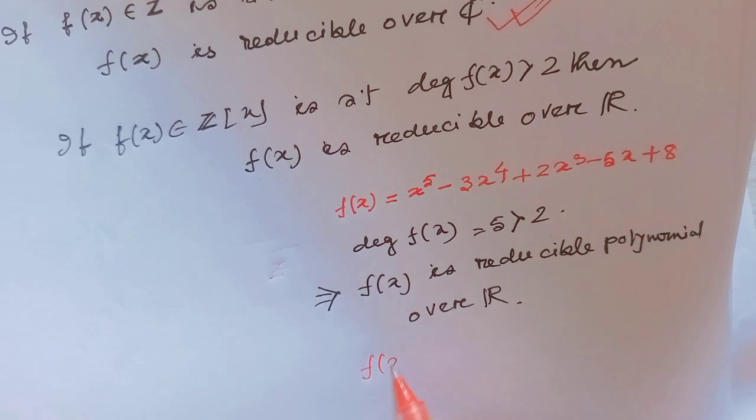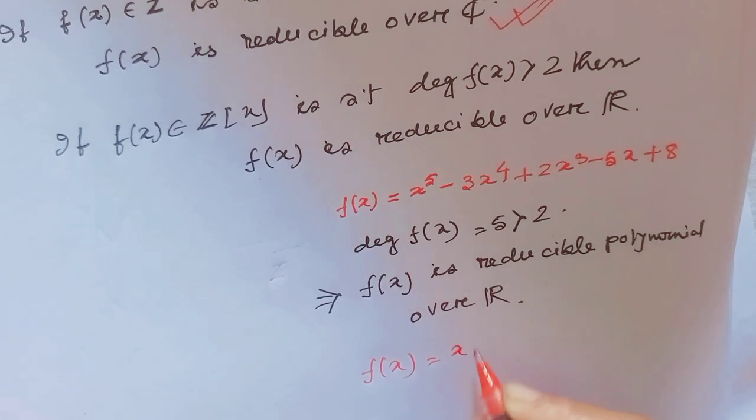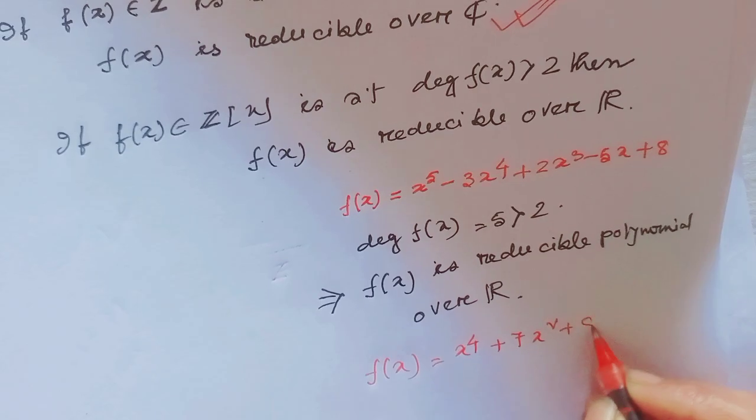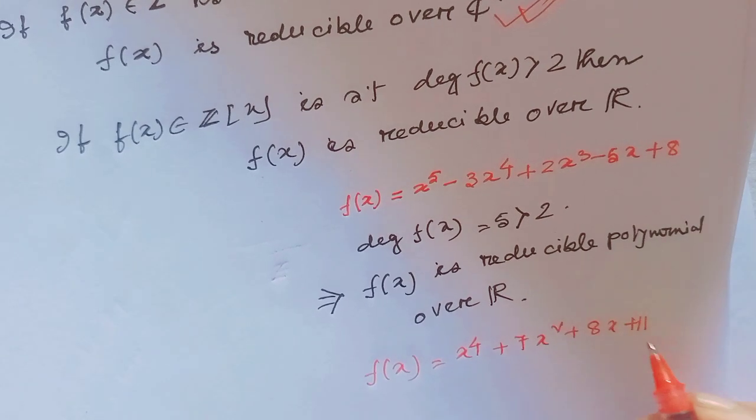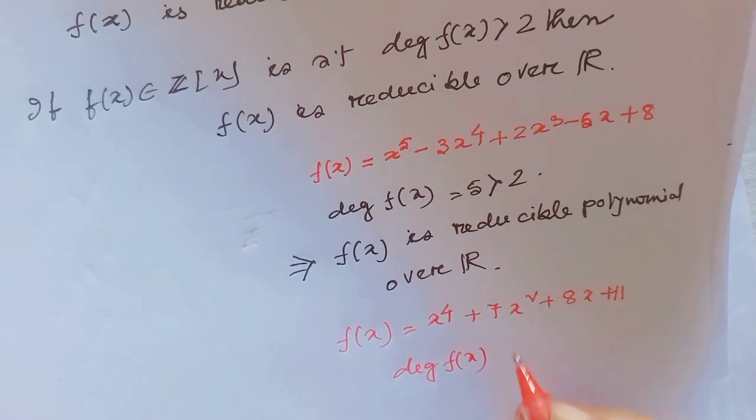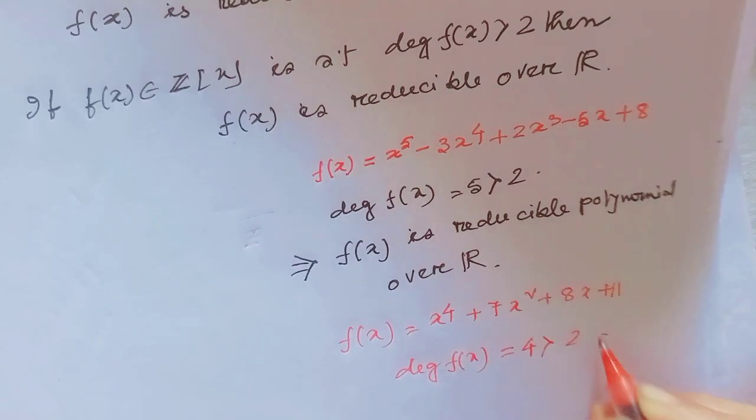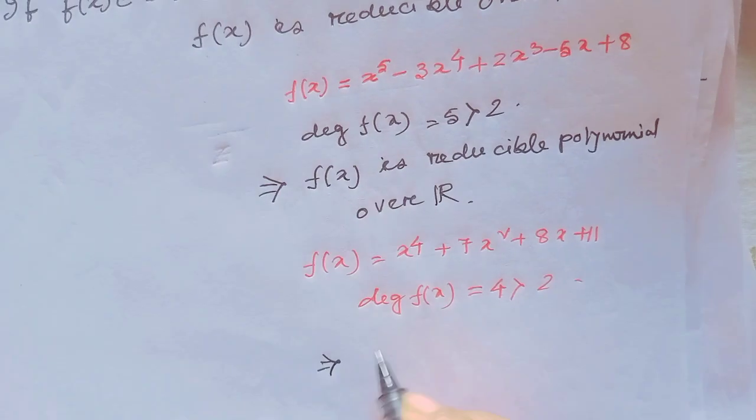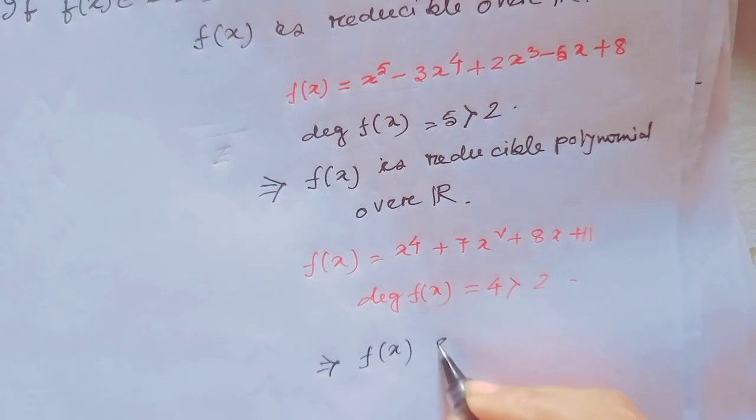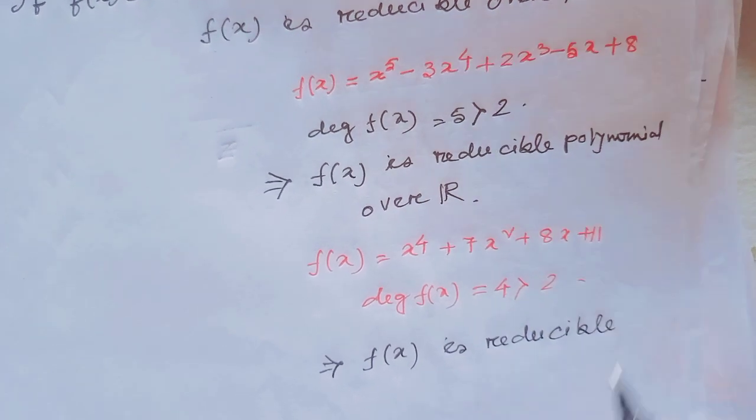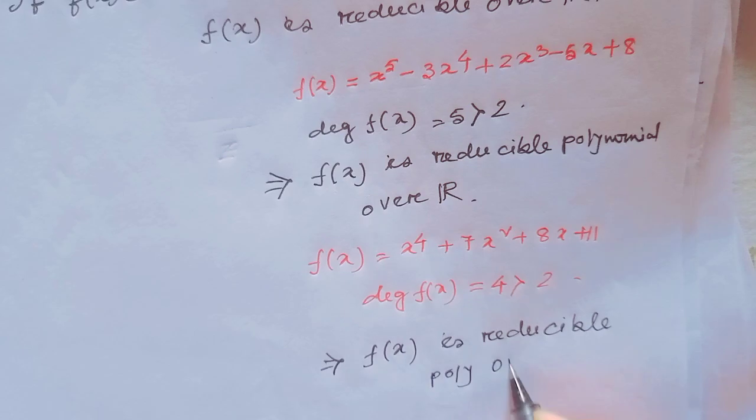Similarly, if we consider f(x) equal to x to the power 4 plus 7x square plus 8x plus 11. Here degree of f(x) is 4, which is greater than 2. So that implies f(x) is a reducible polynomial over R. Okay.